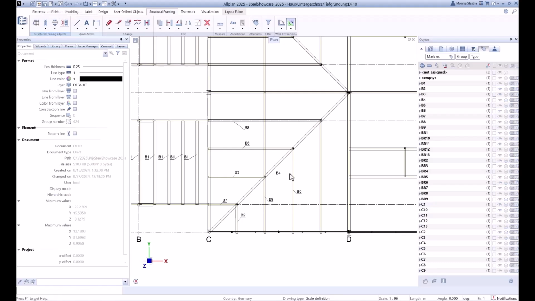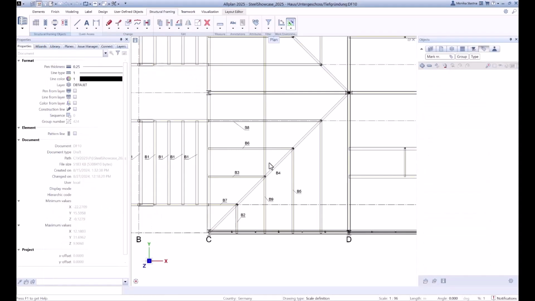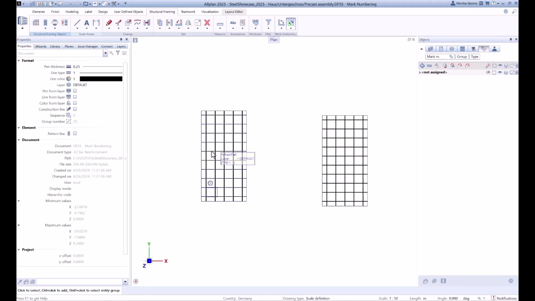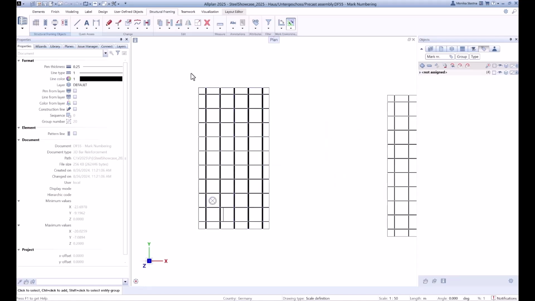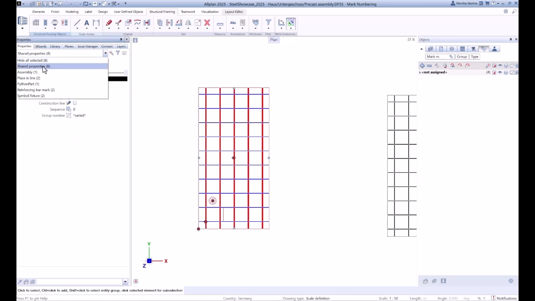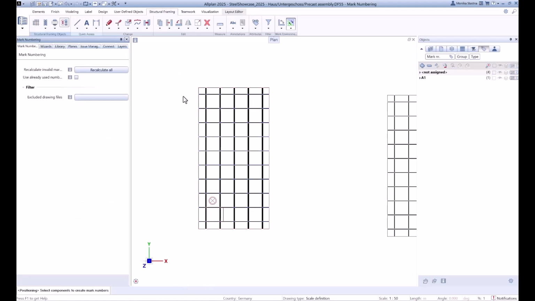Then the new functionality of the mark number is used since version 2025 also for the precast objects. So here is a simple example. I select the precast object. I define a schema for this object. So for example, I set $8. Now I start the recalculation.